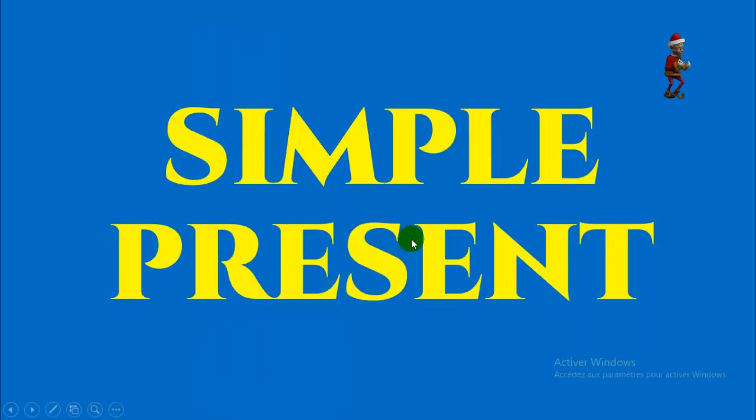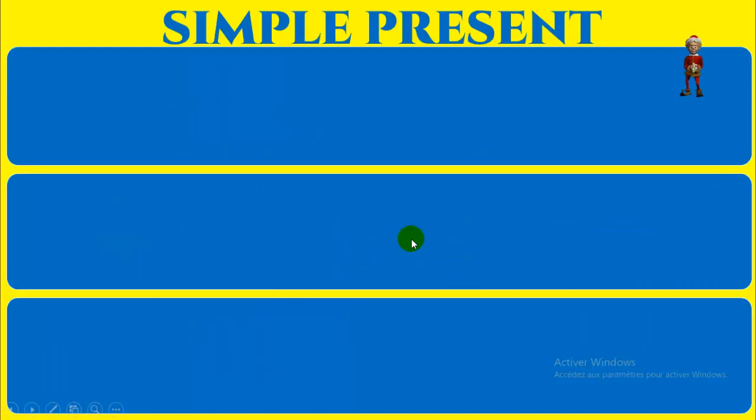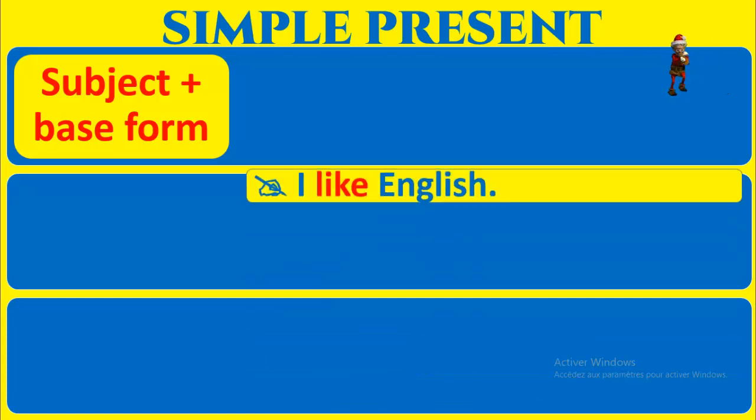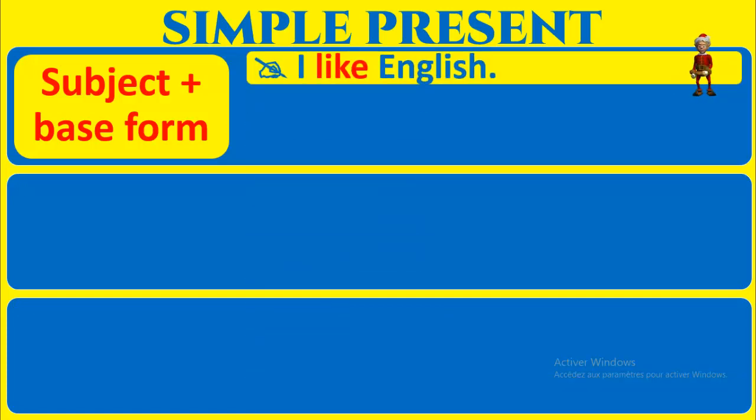Now, one by one. Simple present. The simple present is formed by using subject plus base form. Le sujet plus la forme de base du verbe, ça veut dire le verbe sans "to", pour former le présent simple en anglais. Exemple, I like English. Donc ici vous avez "to like", on a seulement enlevé le "to" et on a le verbe conjugué en anglais.